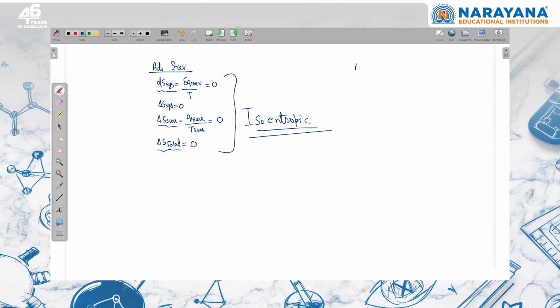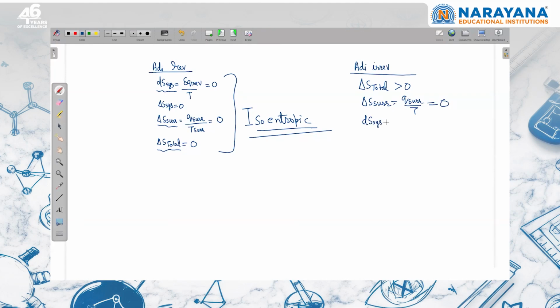Now, if the process is adiabatic irreversible, then it is interesting. We know that if it is irreversible, delta S total is going to be positive, and delta S surrounding is always 0 for adiabatic because it is Q surrounding upon temperature of the surrounding, and Q surrounding is 0. Now I have to calculate the entropy change of the system. This is tricky.